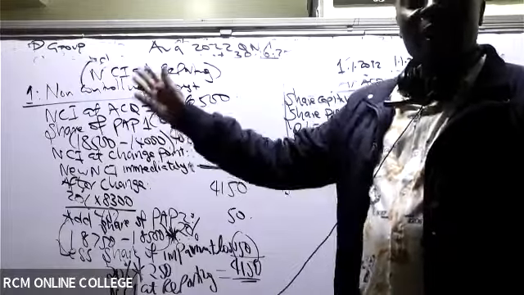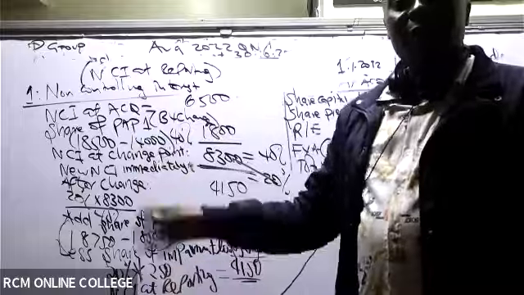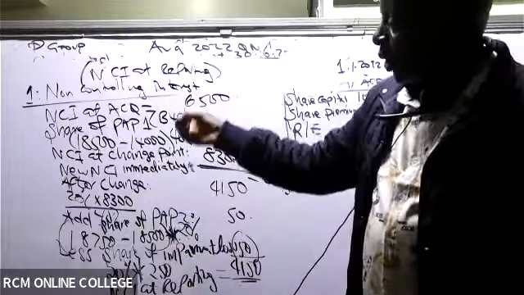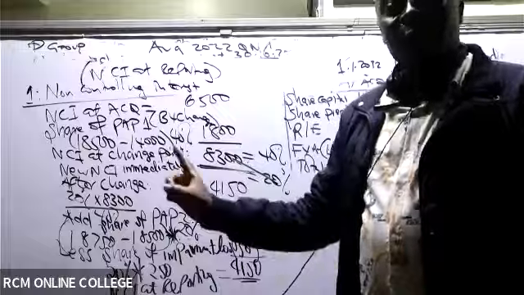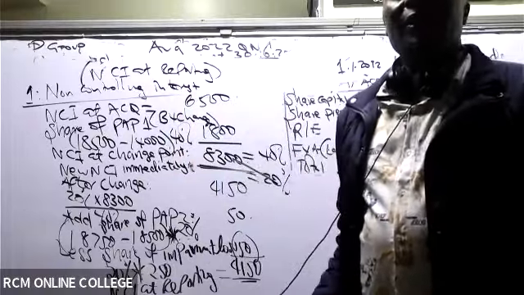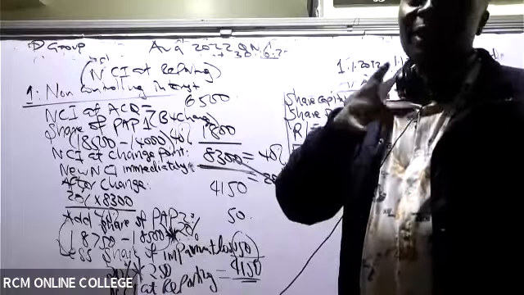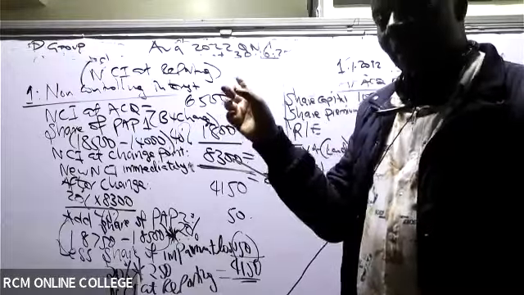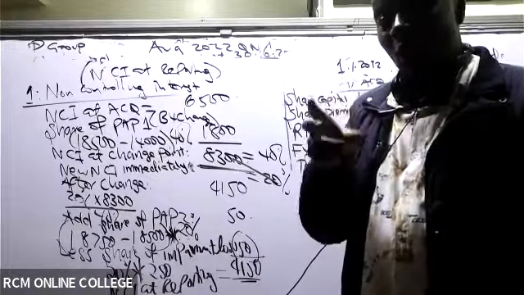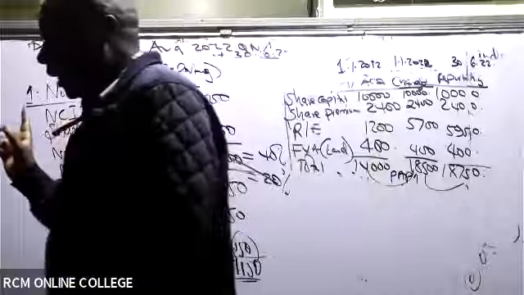These are workings that I'm really sending you to go and check out. And this question, during block release, I normally do this exact question again. For some reason, I always repeat this question for you to understand it better. I want to believe that somehow you've seen a very small light. If you work on that small light, then you should be able to understand everything very well about this NCI.